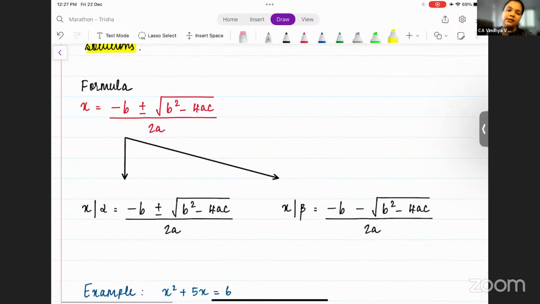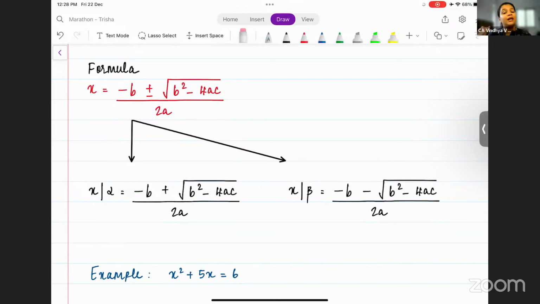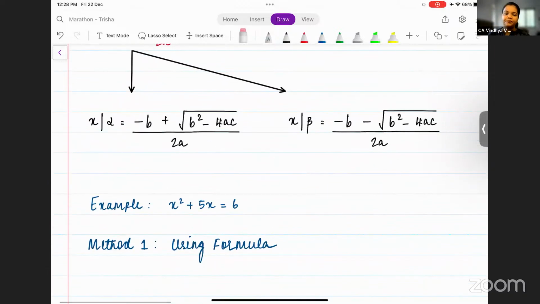Now, it is very important to understand the formula to find the value of x. The formula is given as minus b plus or minus square root of b square minus 4ac divided by 2a. Now, this formula can be split into two parts, the first root and the second root. The first root is called alpha. The second root is called beta. So alpha is minus b plus square root of b square minus 4ac divided by 2a. And beta is minus b minus square root of b square minus 4ac divided by 2a.